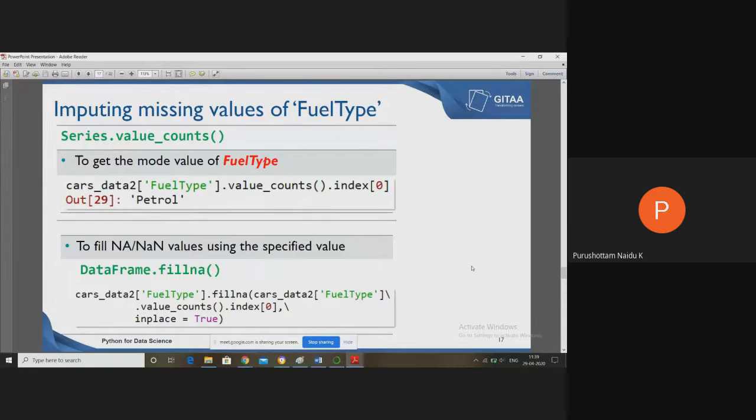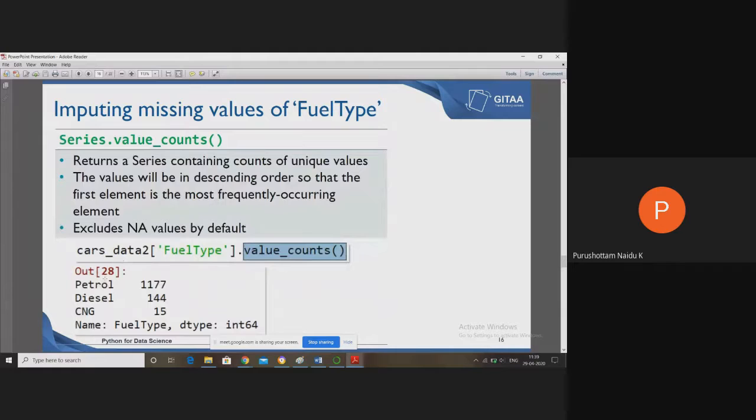Now, how to fill that? First, we have to see at which index we have petrol. Let's take index 0, index 1, index 2. Index 0 is petrol with 1177, index 1 is diesel, index 2 is CNG. Value counts displays each value with its count, and the values are displayed in non-increasing order.